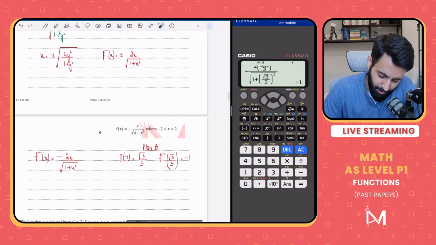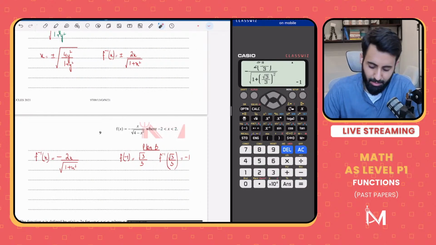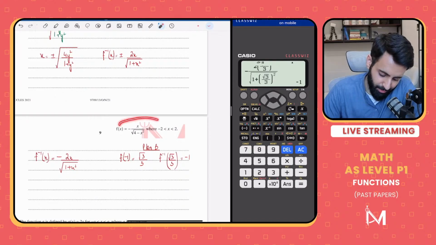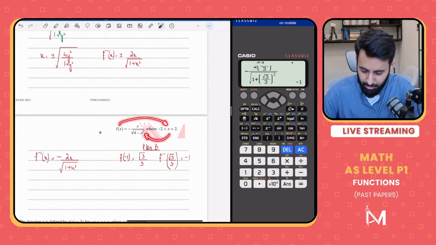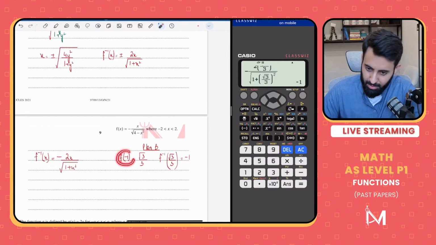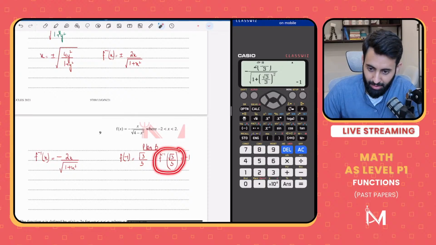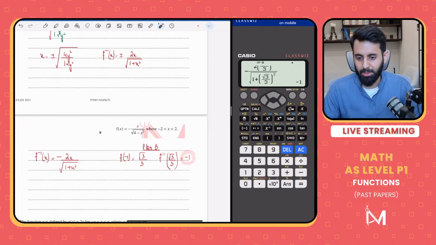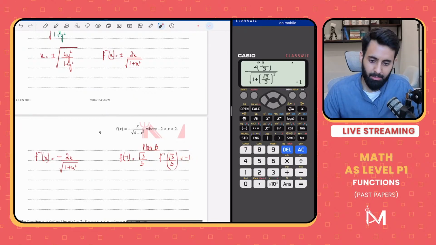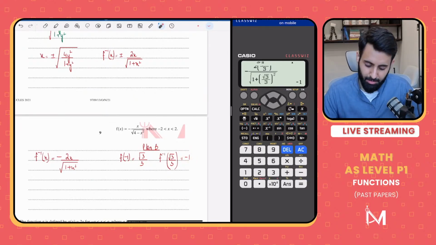You pick a value from the domain. So we're talking about f of x. You pick a value from the domain of f of x, and you plug it into the function. So if you plug in -1, this is what you get. Which means that if you plug in root 3 upon 3 in the inverse function, we should get -1. That's how inverse works, right? Domain becomes range, range becomes domain.